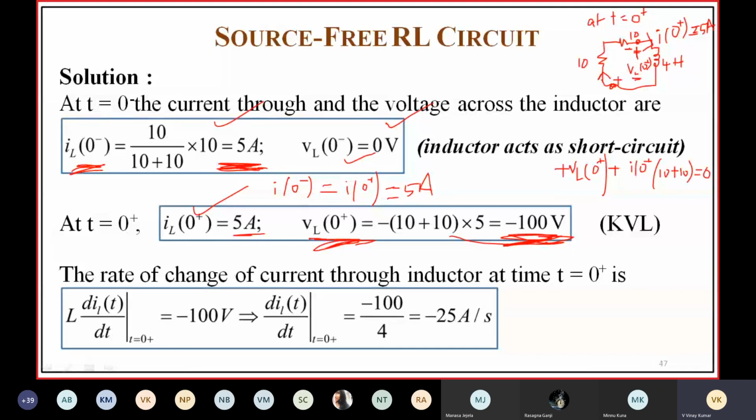Finally, we have to find di of t by dt at t equal to 0 plus, which is nothing but VL of 0 plus by L, because VL is equal to L di by dt. So directly, di of t by dt at t equal to 0 plus is equal to minus 100 by 4, which is minus 25 amperes per second. Okay, change in current by change in time, amperes per second.